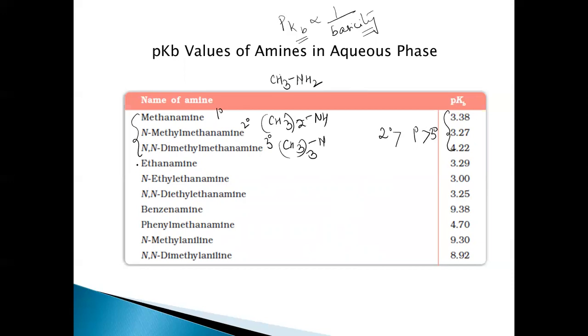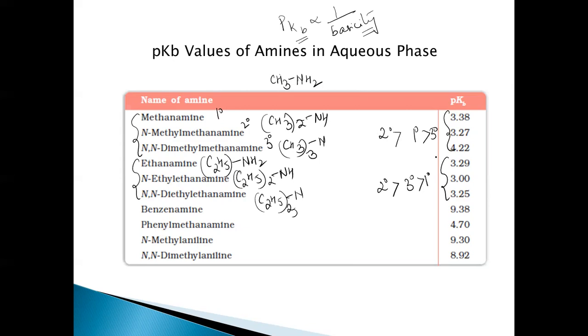Right. Now the ethyl substituted amines, where hydrogens are replaced by ethyl groups. When we look at the pKb values, we can come to the conclusion that here, secondary again is more basic, then tertiary, then comes primary. Yes, if you look at them, there is no particular order followed in the basicity, right? And this benzenamine, which is nothing but an aryl amine, this is aniline here. H is substituted by an aryl group, and the pKb is 9.38.